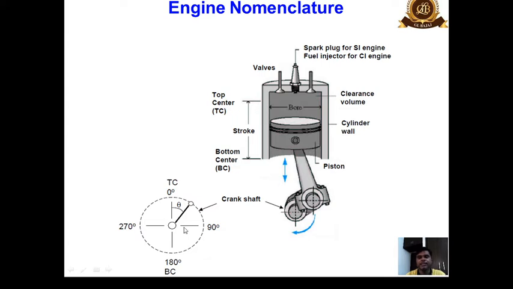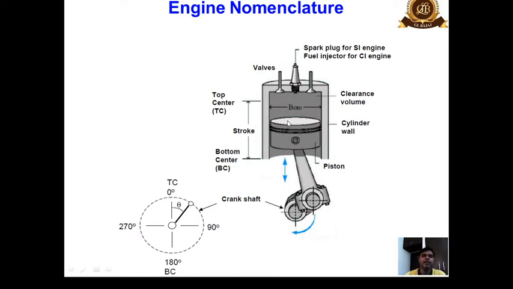In that case, the crankshaft and the connecting rod are in line with each other. So this will correlate to the top dead center position. Beyond this point, the piston cannot move further, and above this top dead center position, the corresponding volume up to this clearance level is known as clearance volume.